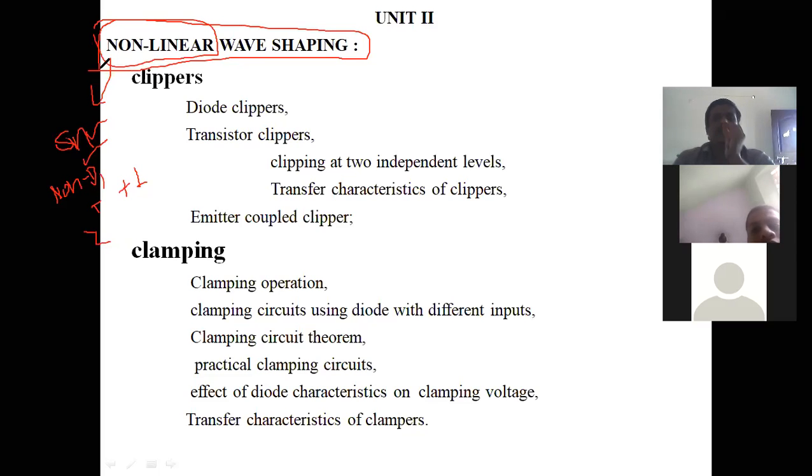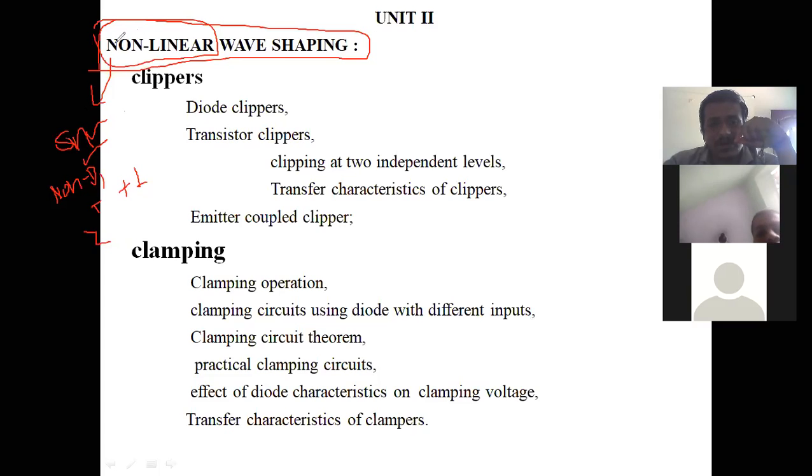What we mean by non-linear wave shaping: we are changing the shape of a sinusoidal signal by using non-linear devices such as diodes, transistors, and MOSFETs, or whatever non-linear devices may be. By using those elements, we are changing the shape of the waveform. In the previous chapter we applied a non-sinusoidal signal. For a linear circuit, if you apply a sinusoidal signal, the output will be sinusoidal, which we have seen. Here we apply a sinusoidal signal and change its shape.